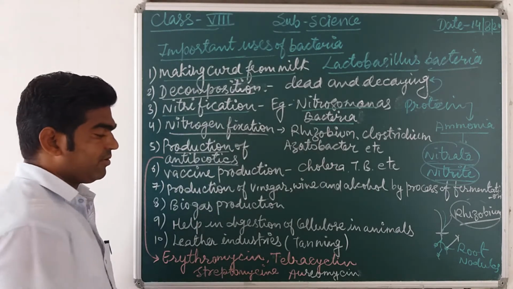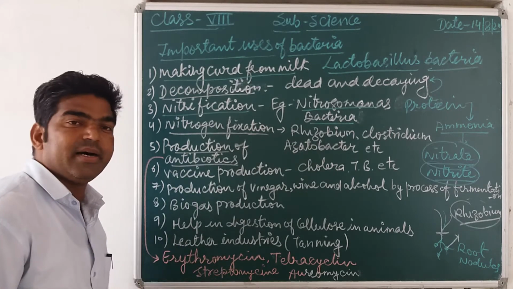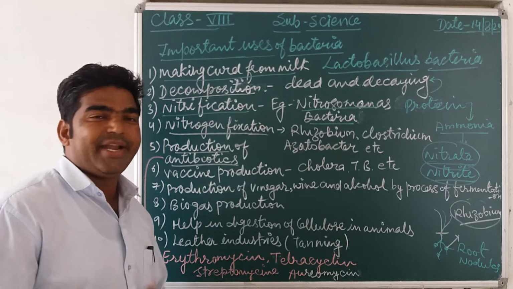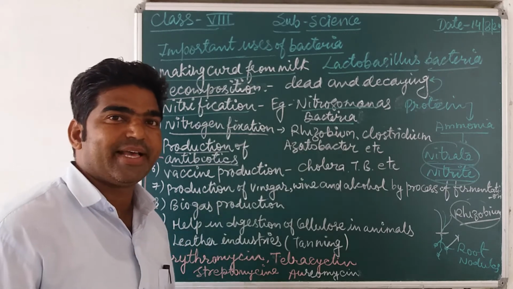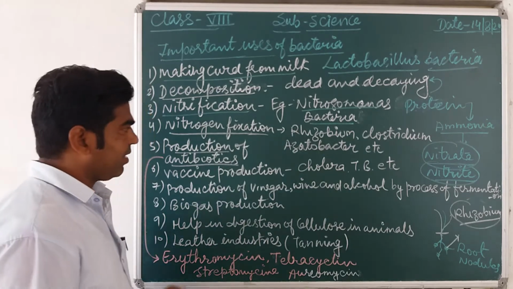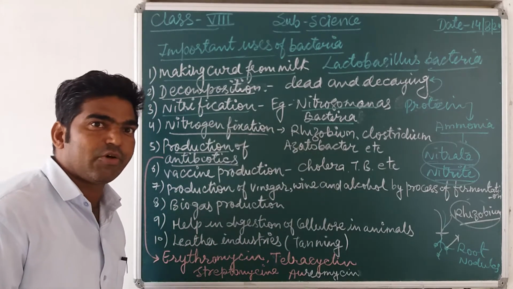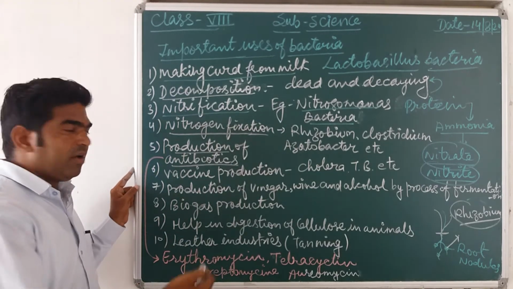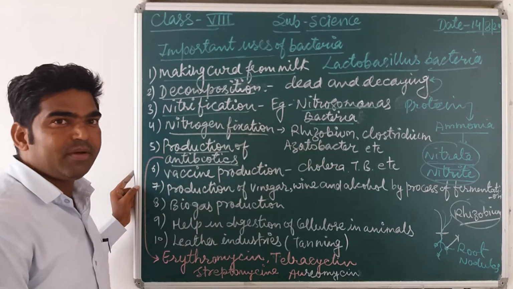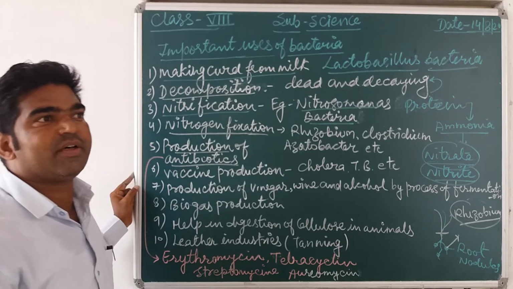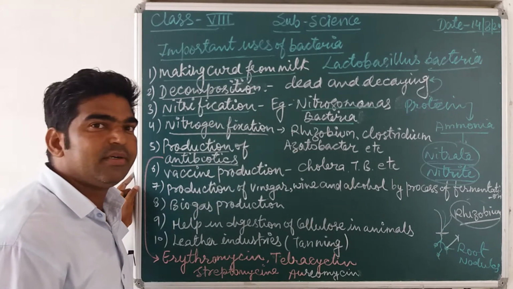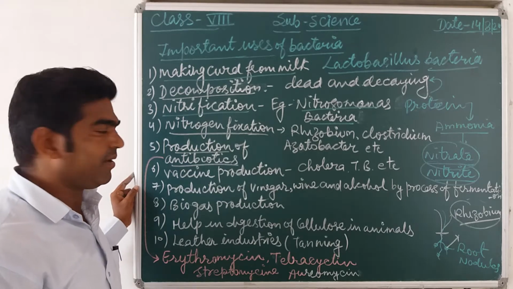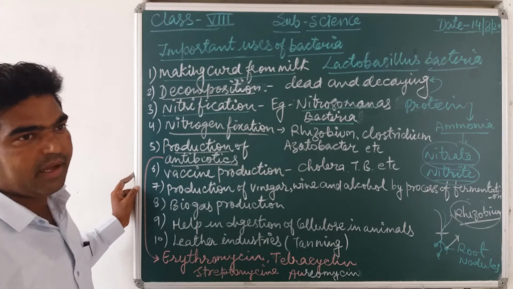These are some antibiotics which are taken by us for what? For the production of antibodies in our body, which can fight against germs, that is, fight against disease-causing organisms. So it is also helpful for the production of many kinds of antibiotics. And as you know, the first antibiotic was derived by Alexander Fleming, that we discussed in the fungi.